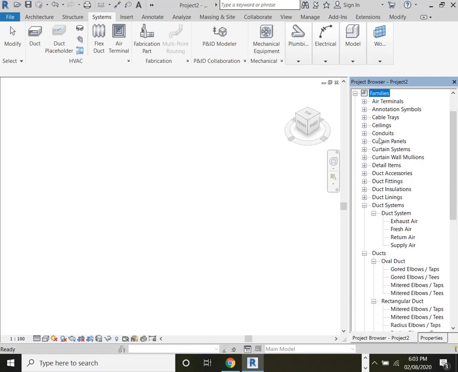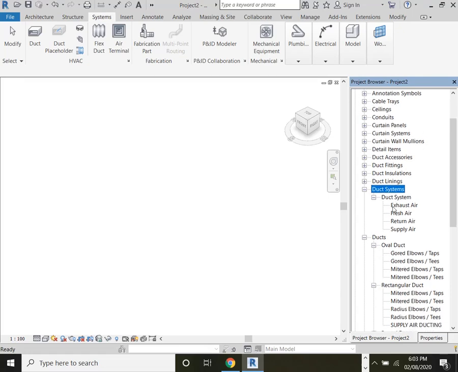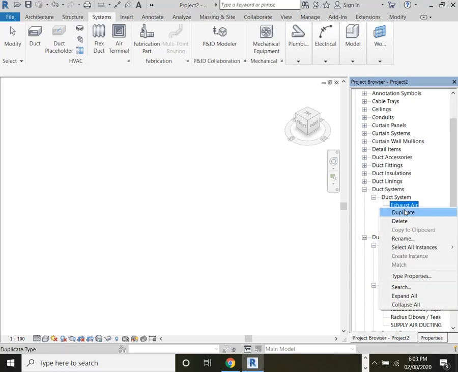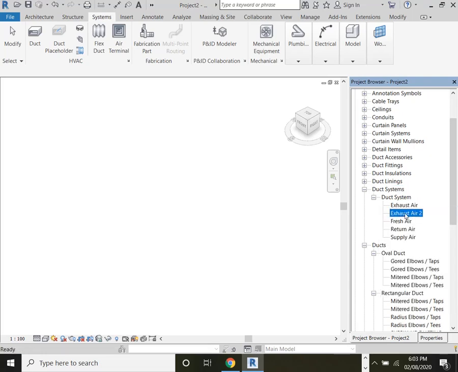Under the families you will have duct system, and in duct system you can create your own duct systems. If you want to create a duct system for exhaust air, just duplicate it. You can rename it like exhaust air type 1.